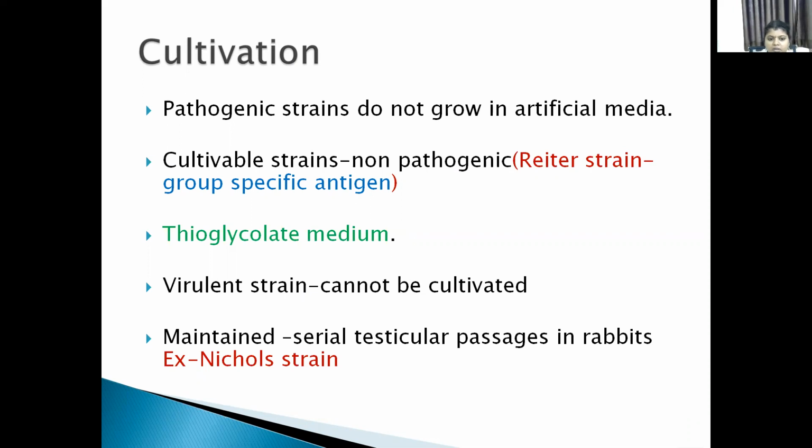Virulent strains, already told, cannot be cultivated, but can be propagated by serial testicular passages in rabbits. During the serial testicular passages in rabbits, till now it is also propagated.